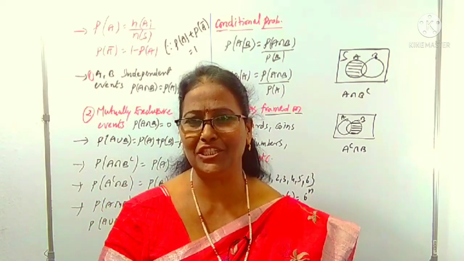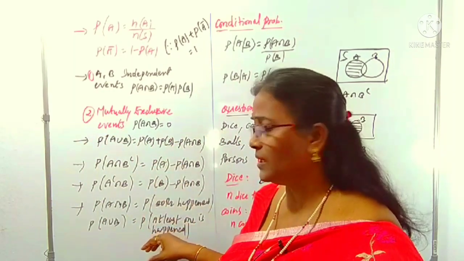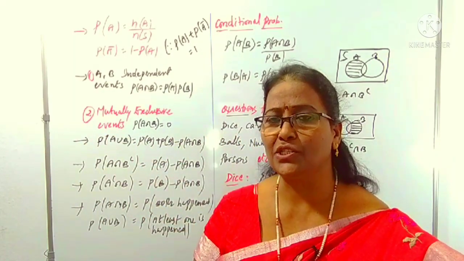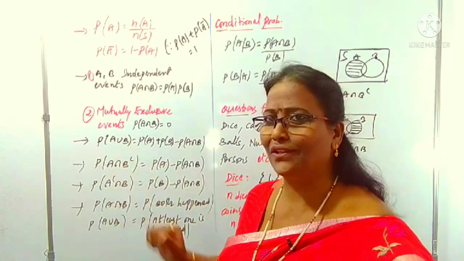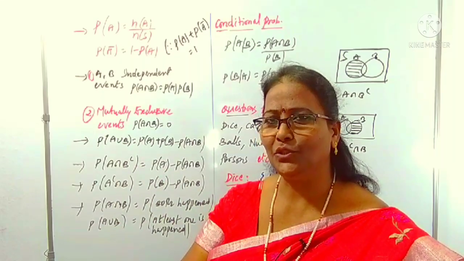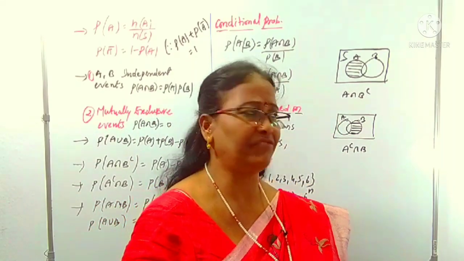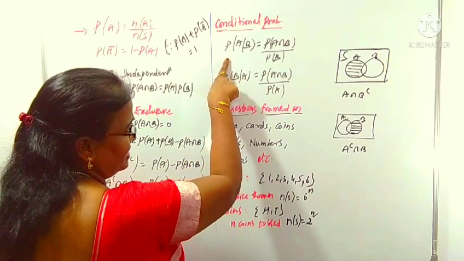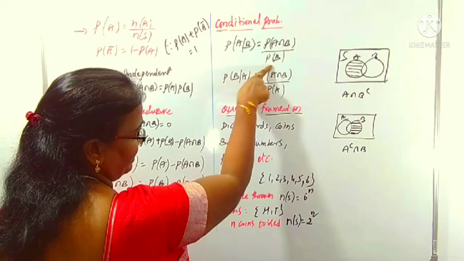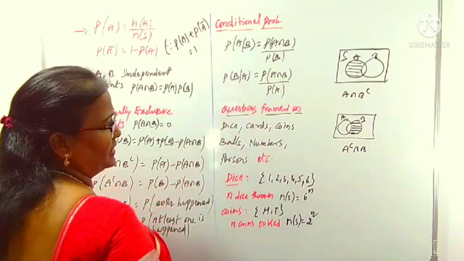When we can use conditional probability, you can understand easily. Questions will be framed depending upon these notations. Just try to understand these notations, very simple. So, nothing to worry. Other than that, what questions will be framed? I will give that also. P of A by B means P of A intersection B by P of B. You can write the same way P of B by A. These two are conditional probabilities.